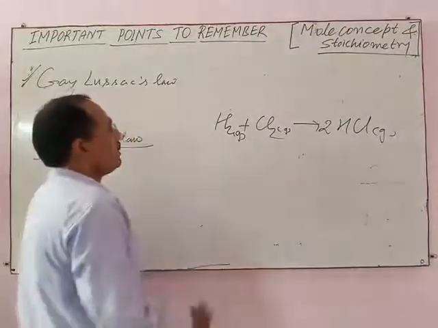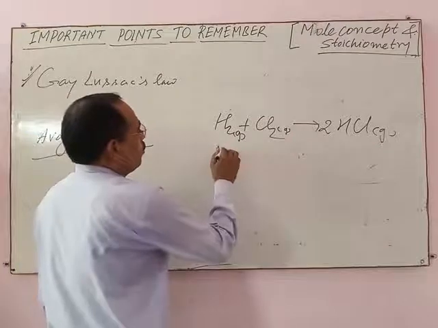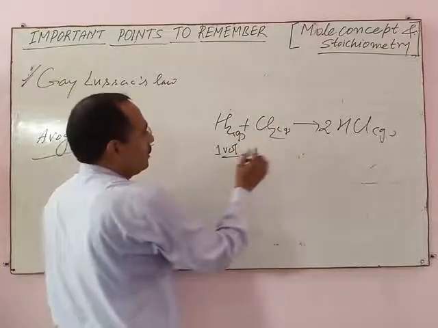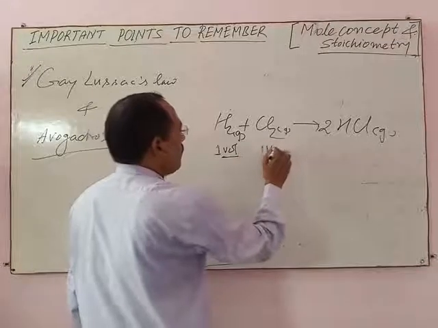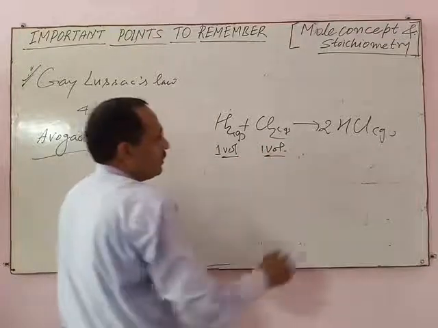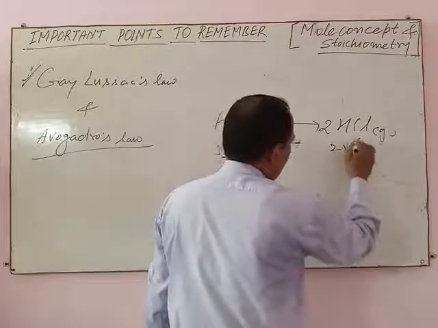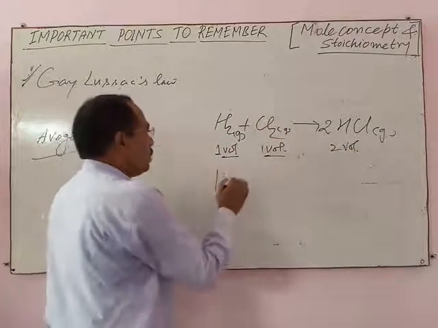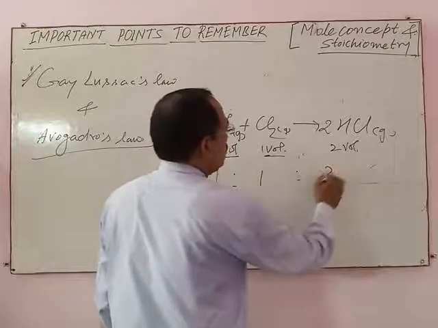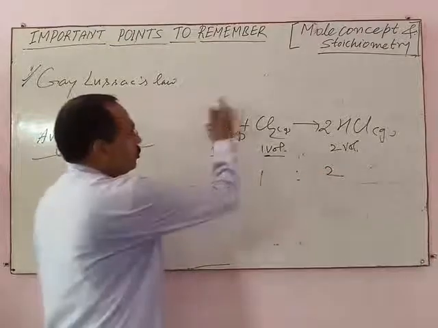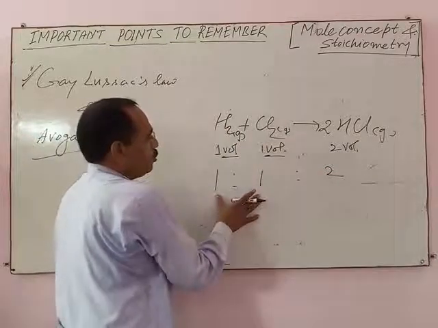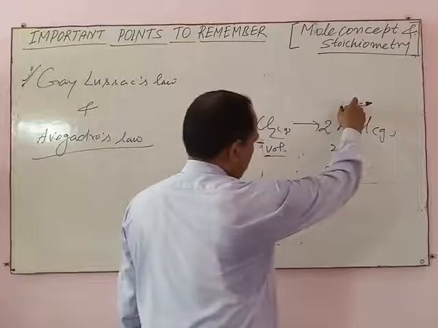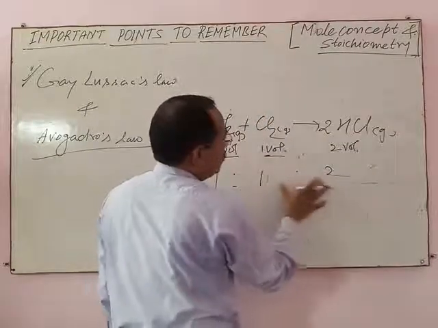It means, according to this equation, one volume of hydrogen reacts with one volume of chlorine and gives two volume of HCl gas. 1:1:2 means these two gases react in the ratio 1:1 and product is formed in the ratio 1:2.